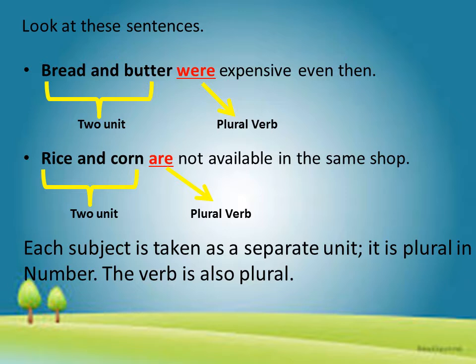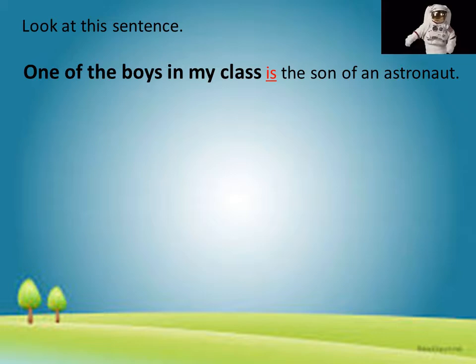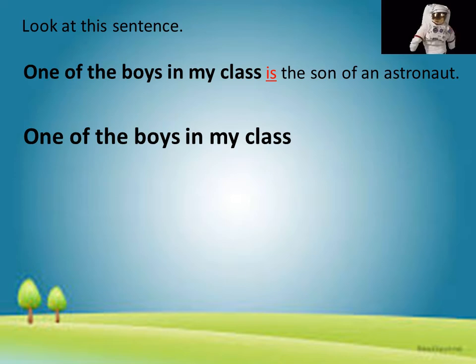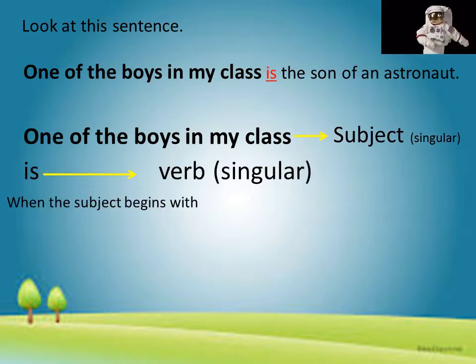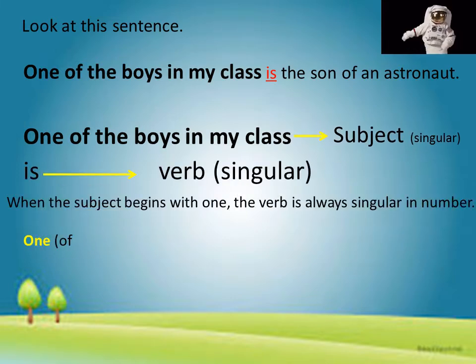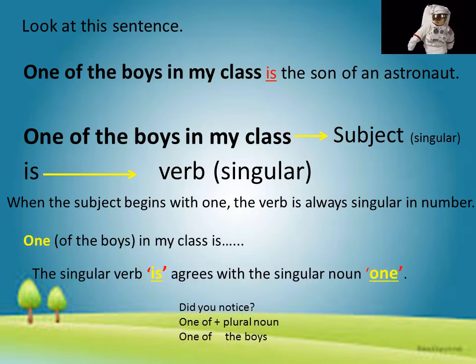The next sentence says, one of the boys in my class is the son of an astronaut. One of the boys in my class is a singular subject and is singular verb. When the subject begins with one, the verb is always singular in number. One of the boys. So here, that's why it is singular and we have used singular verb. In short, singular verb is agrees with the singular noun one.